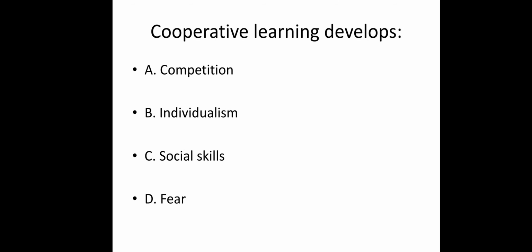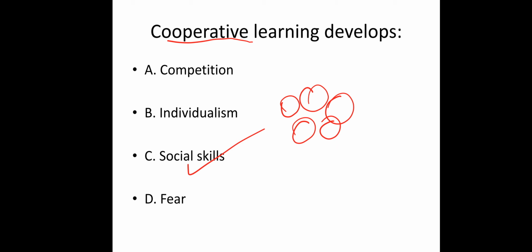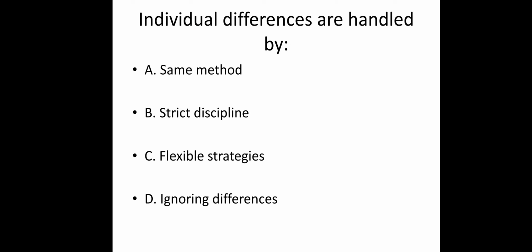Option C. Cooperative learning develops: competition, individualism, social skill, fear. Cooperative, in the sense many are there. So imagine a lot of persons are there. With the cooperation they are learning, with the group they are learning. So there will be social development. Obviously there will be social development.